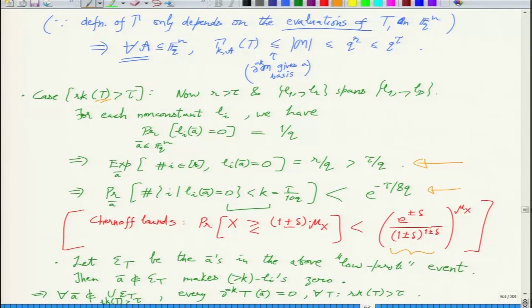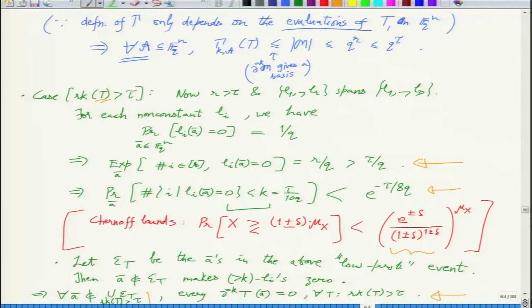And right, so from all that we deduce this line, that these E_T are the erroneous, the bad A's, on which the number of linear factors that vanish is less than 10% of the mean.